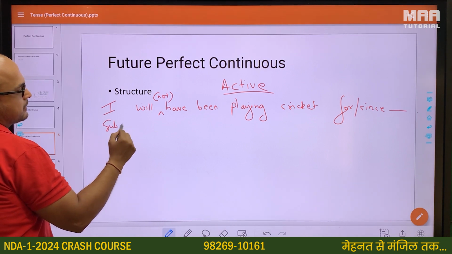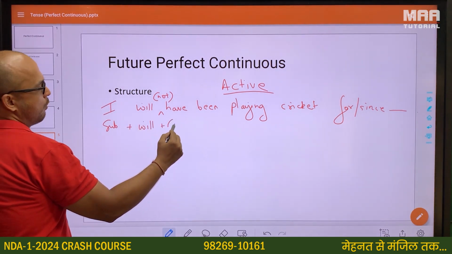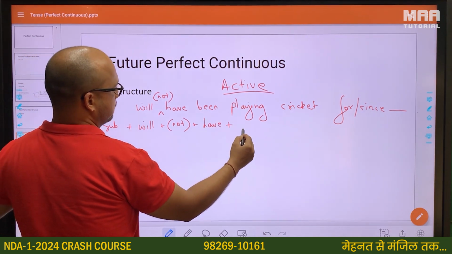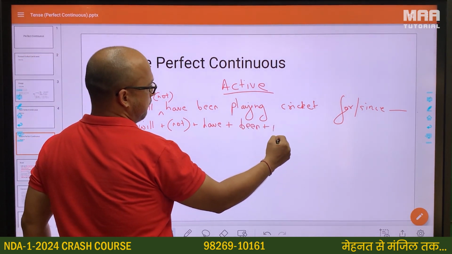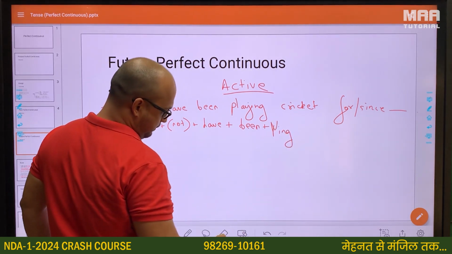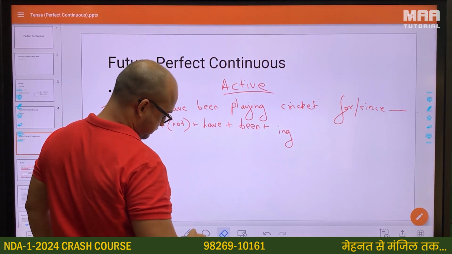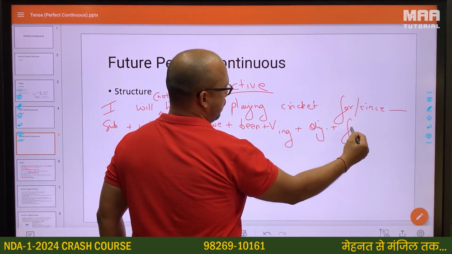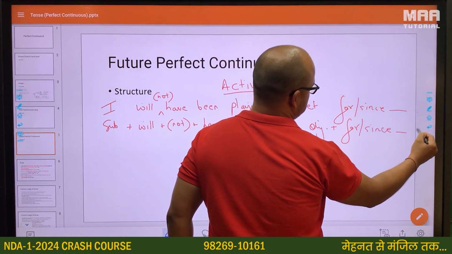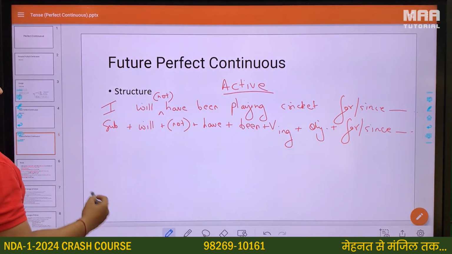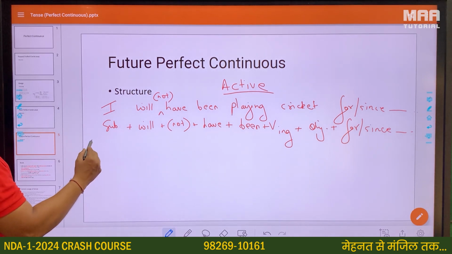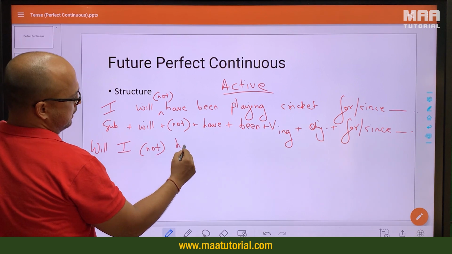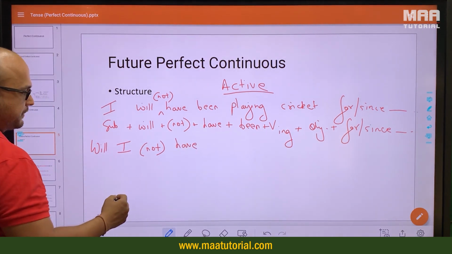That will become subject plus will. Again, doesn't matter what the subject is. The auxiliary verbs here will stay the same. The ing form plus object plus for, since, etc. And if you want to make it a question, you will start with will. Will I, and if you want to make it a negative interrogative, you put the not here.